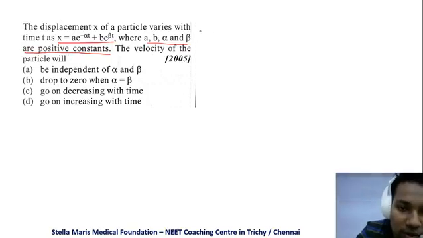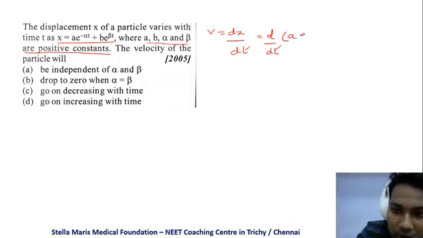So we know what is velocity. v is equal to dx by dt, that is d by dt of a e power minus alpha t plus b e power beta t.